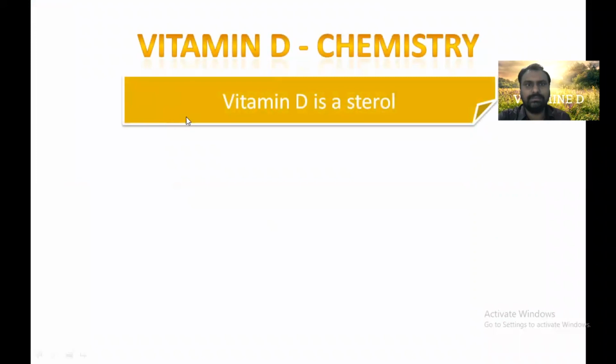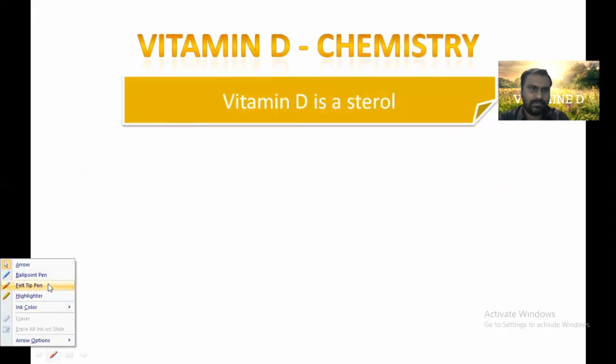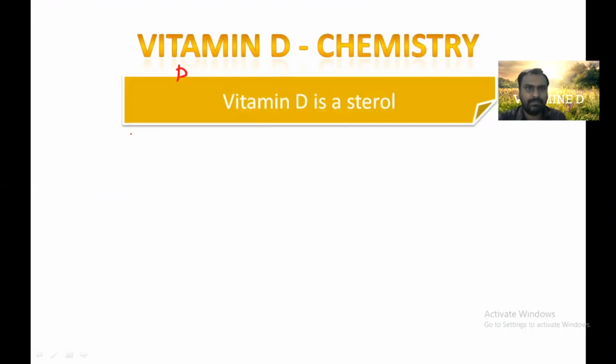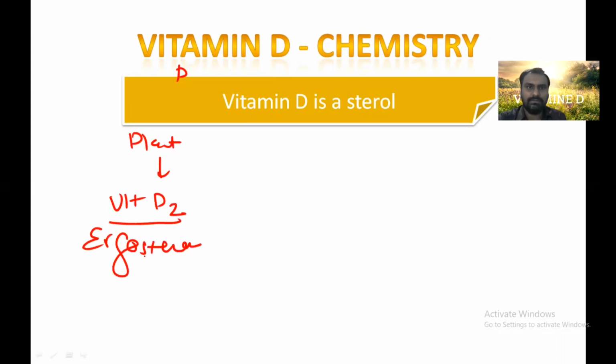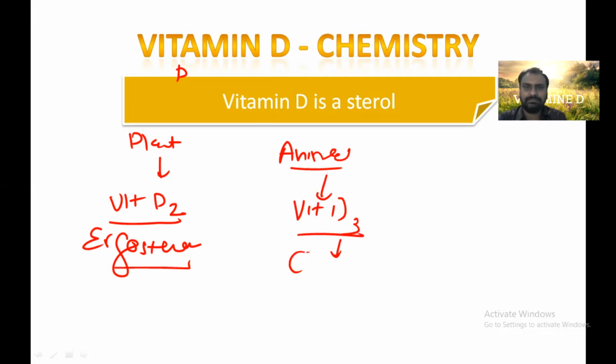It is a sterol, synthesized from cholesterol. From the plant source, vitamin D2 ergosterol is formed, while from the animal source